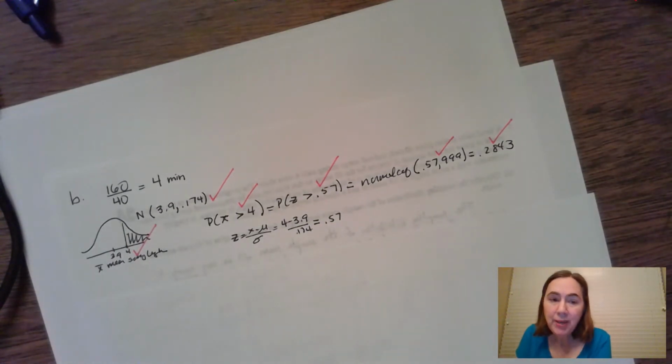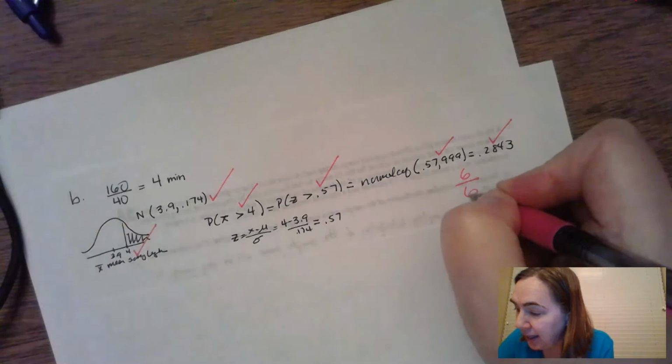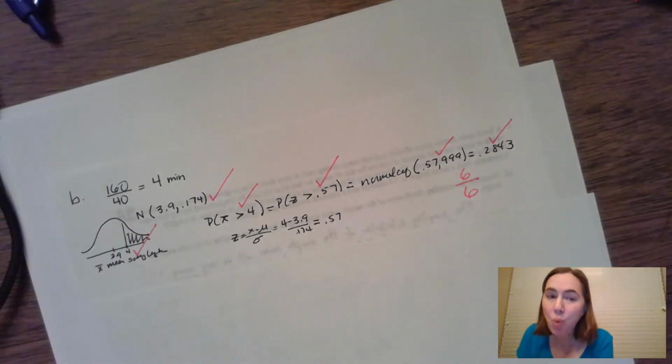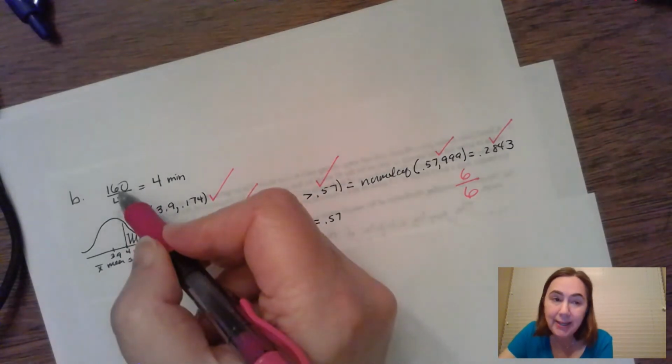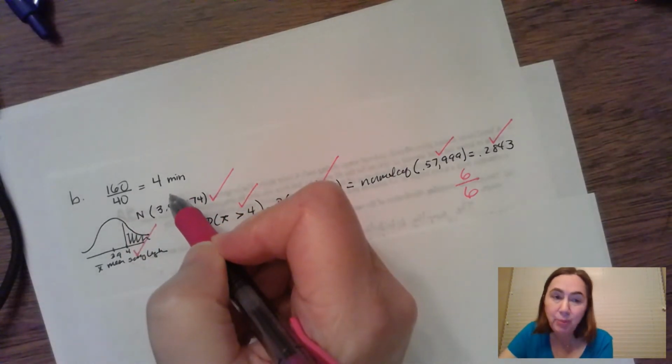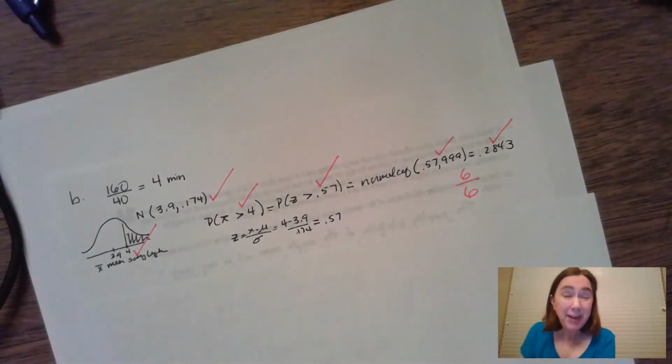Okay? So in this particular problem, there are 6 checks that we're looking for. I got 6 out of 6 right here. You look at yours. Now, this is one of the 2 different ways that we can solve the problem. You might have remembered that you could divide to find out what the average song length would have to be to stay within that 160 minutes. But guys, there's another way we can solve this particular problem.